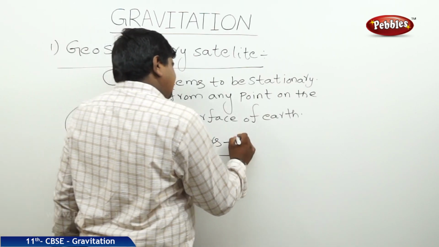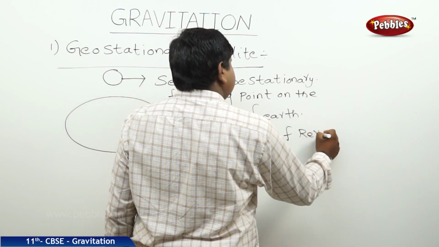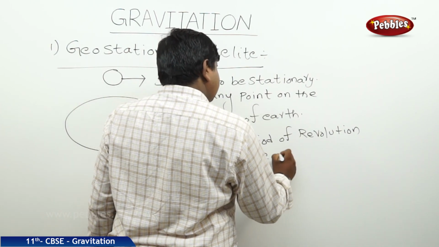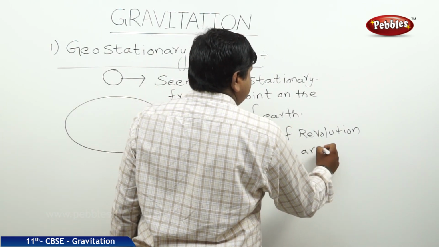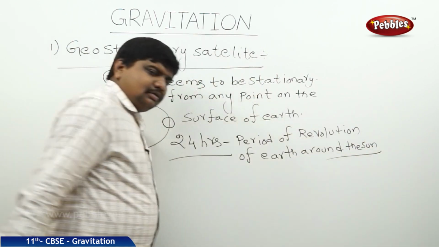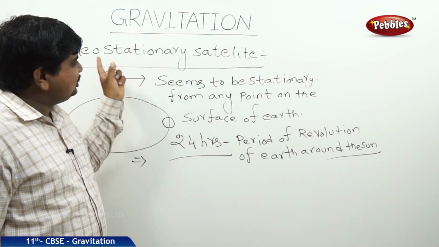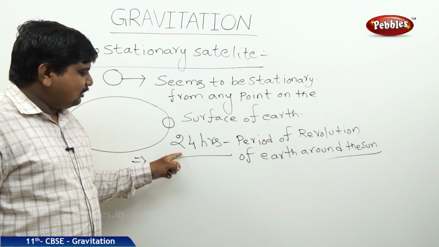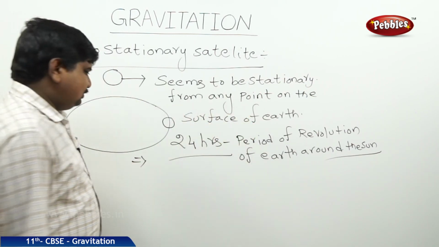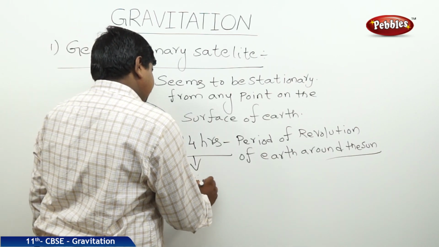This 24 hours is the period of revolution of Earth. The point to be noted in this case is that the geostationary satellites also have the same period of revolution around the Earth. So this is the time period of revolution for satellites.